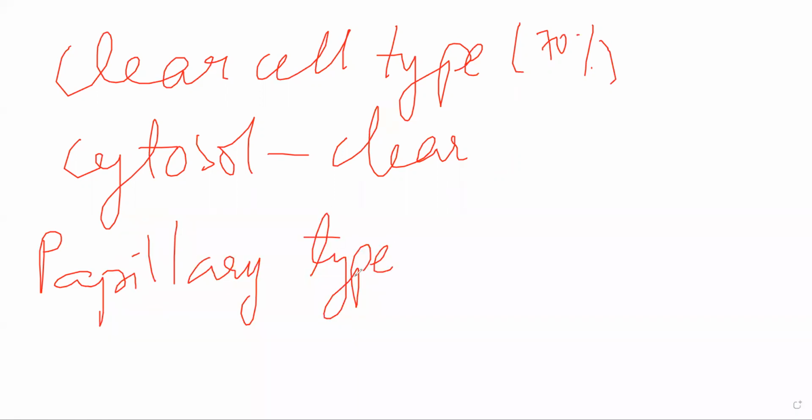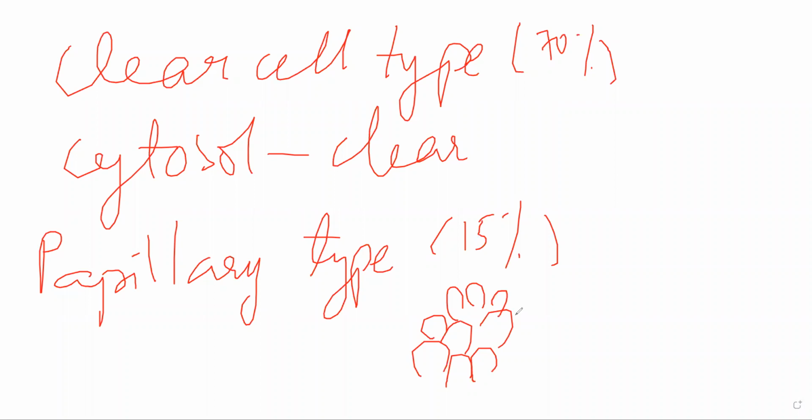Papillary type of renal cell carcinoma. This will occur in 15% of cases. Now, as the name suggests, here there is a papillary type of growth. So, papillary growth will be something like this, almost like a cauliflower. Almost fungating, but not exactly fungating, not to that extent. If you look under a microscope, you will be able to understand what a papillary growth is.